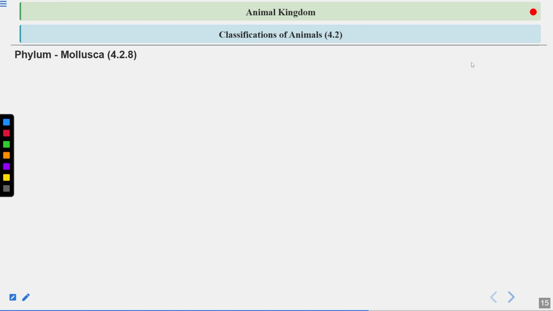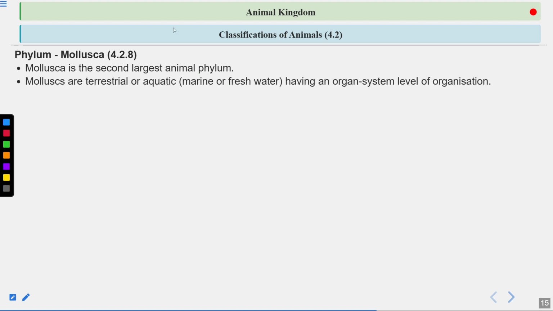Now let's talk about the phylum Mollusca. Okay, Mollusca is the second largest animal phylum, only after phylum Arthropoda. Phylum Arthropoda is the largest. Mollusca is the second largest. They can be terrestrial or aquatic. They can be marine or freshwater, means they can live in salty water like seas and oceans, or they can live in freshwater also. They have organ system level of organization, means they have the digestive system and circulatory system. Then they are bilaterally symmetrical, triploblastic, and coelomate.